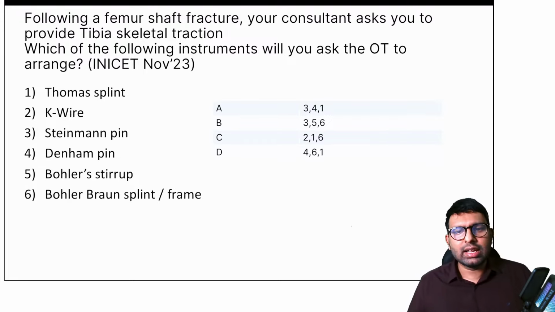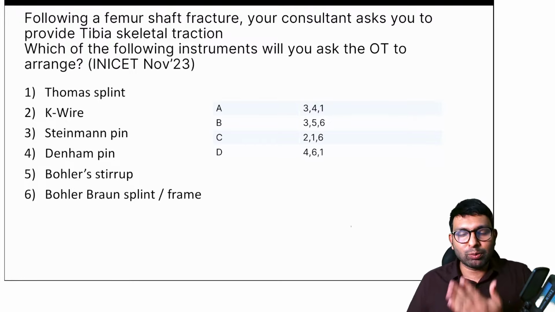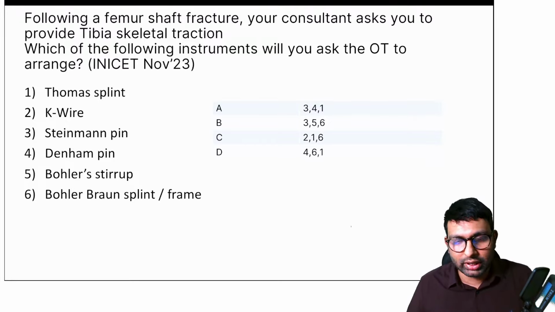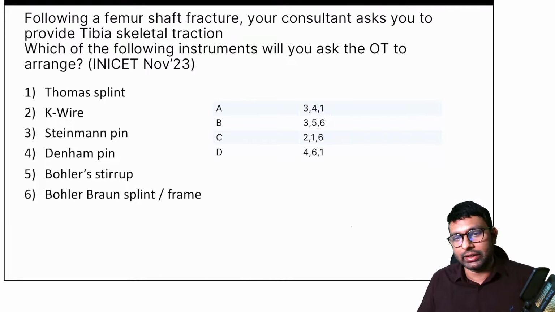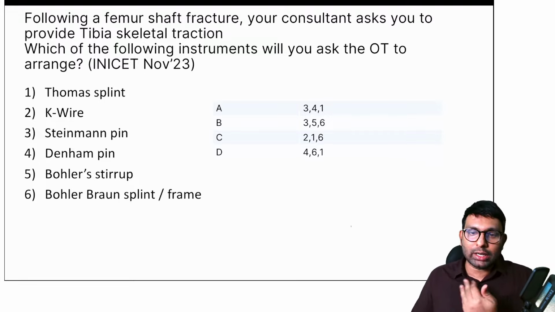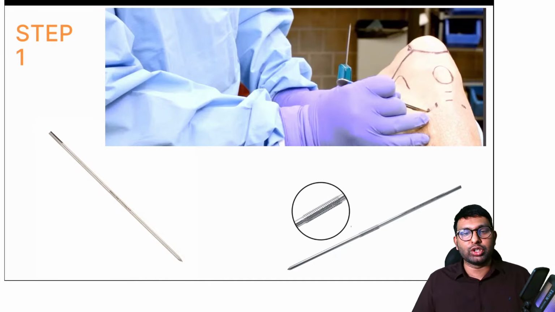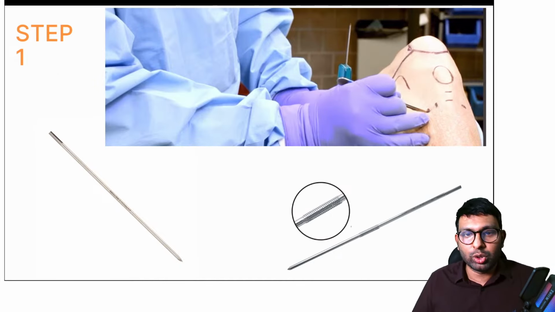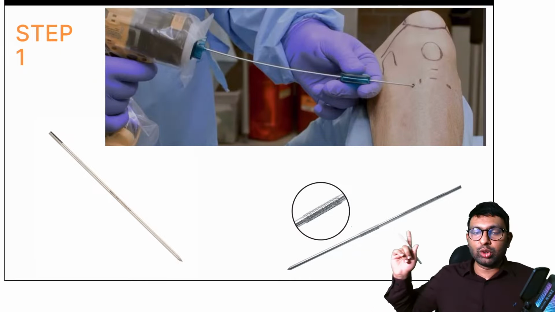So let's understand. So let me take you back to the clinics. Let me take you back to the OPD where someone is putting a tibial traction. Okay. Stardust says it's A, 3, 4, 1. Steinman pin, Denham pin and Thomas splint. Okay, so Stardust. So let's go back to our hospitals and let's see how we do this skeletal traction fixation. So first we take the patient into the OT, and in the OT what we do is look at this with image, look at the animation or the video that is placed here.